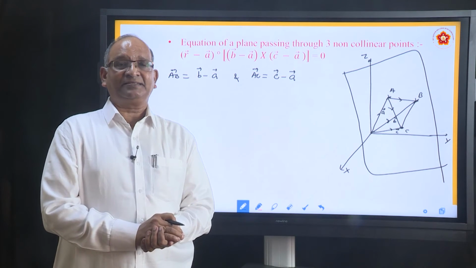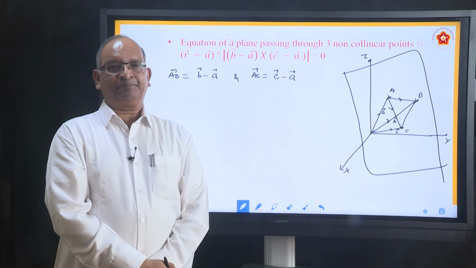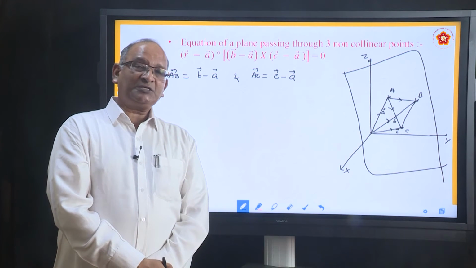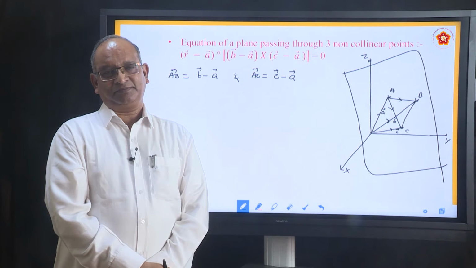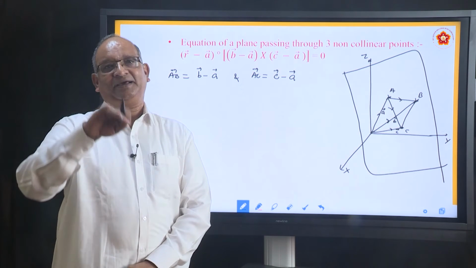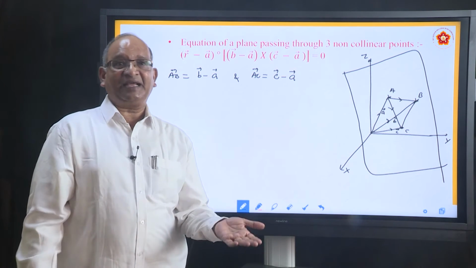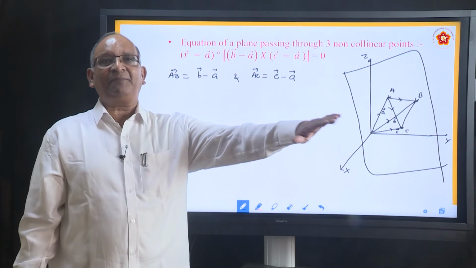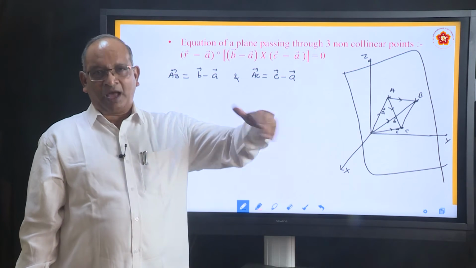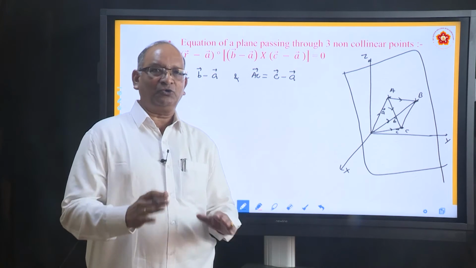What happens if you take the cross product of them? What is the cross product of two vectors? The cross product of two vectors is a third vector which is perpendicular to both. So in the previous derivation, he happened to give a perpendicular vector. Now we are able to create a third vector which is perpendicular to both.